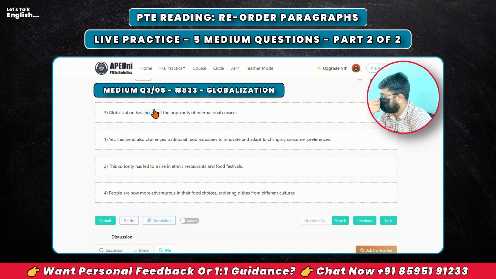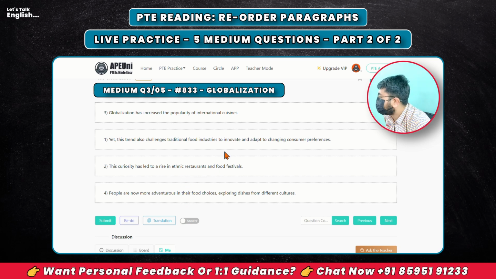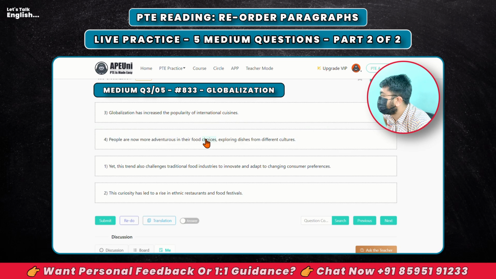Third one makes the most sense on the top because it's a general sentence, that is globalization and about international cuisines. After that, people are now more adventurous in food choices. Okay, different cultures, international cuisines bond really well. So 3 4 is a great pair for us.